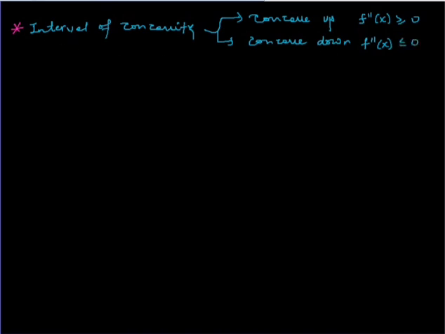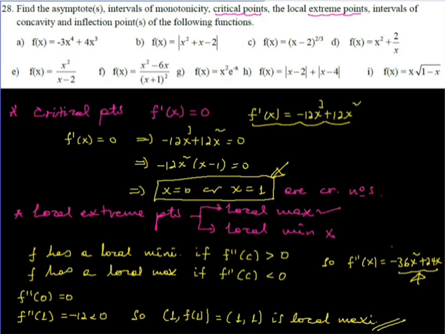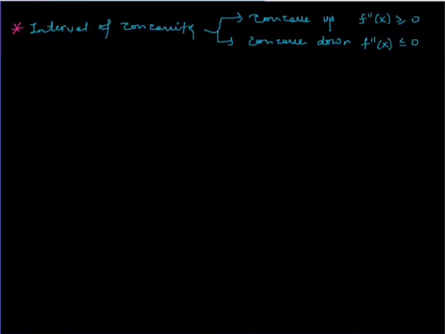So now our second derivative is minus 36x squared plus 24x.